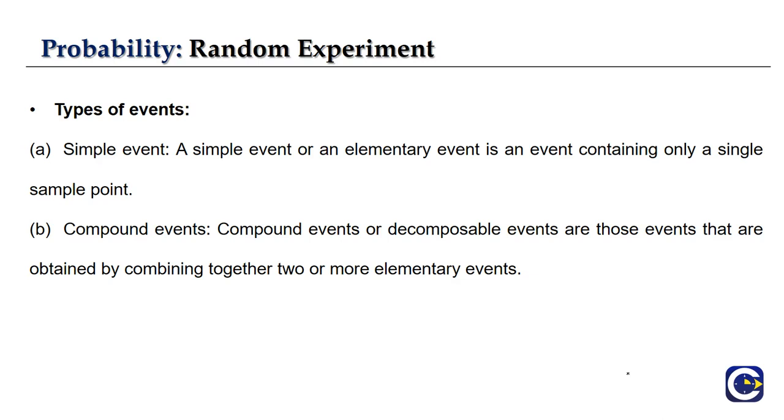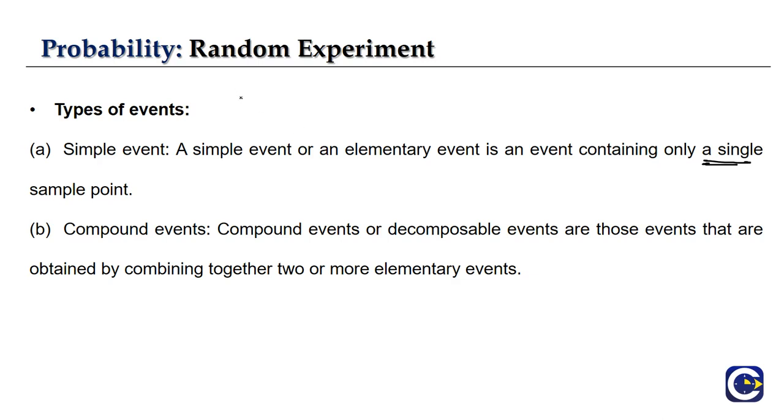So in terms of our different types of events, the first we're going to discuss is a simple event. Which event can be called a simple event? Our sample space has all the possible outcomes, right? A simple event is an event which contains only a single sample point, which means only one single element from the sample space. It can be anything, but only one element in our event. That particular event is called our simple event.